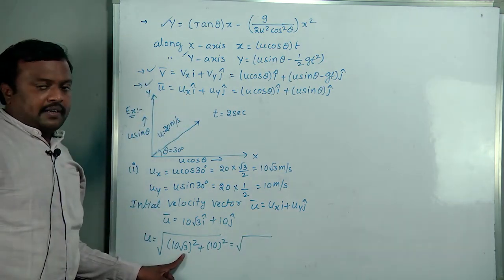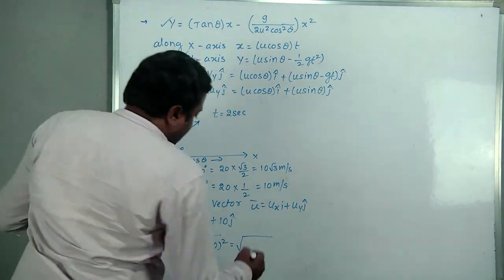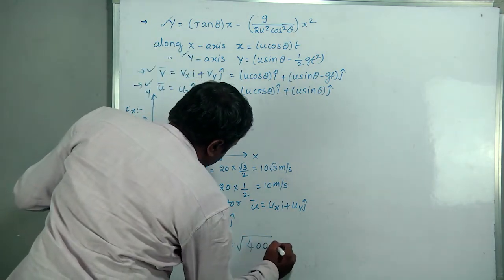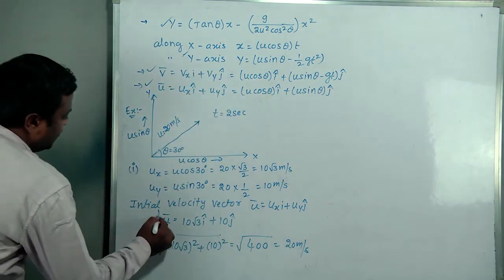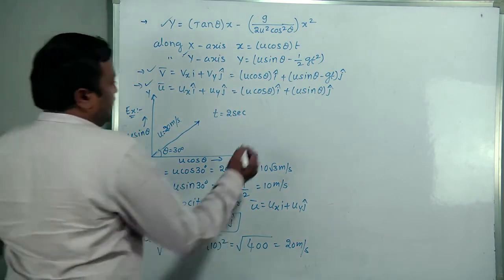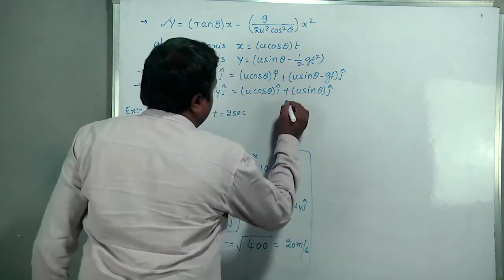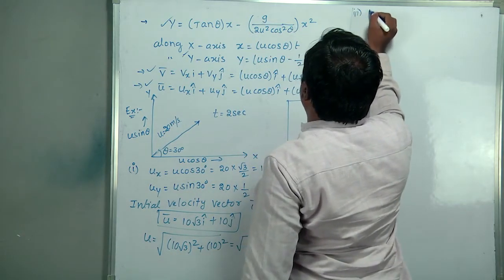Root 3 squared is nothing but 3, 3 into 100, 300 plus 100. Root 400, final answer 20 meter per second in magnitude form. This is in vector form, this is the initial velocity vector. Next, the second one, I am doing the final velocity vector.